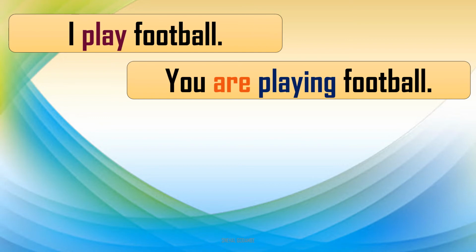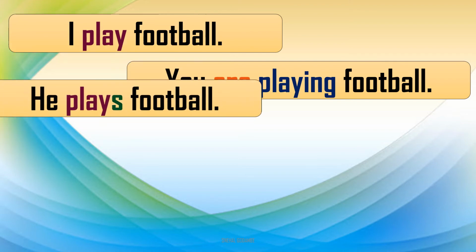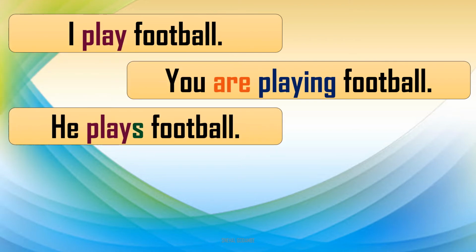So you are playing football. Now see here, you are playing football. Are. The subject is you, so the verb has changed. You are. If you change this sentence according to the first, it will be I am playing football. You are playing football, right? Are. Now he plays football.